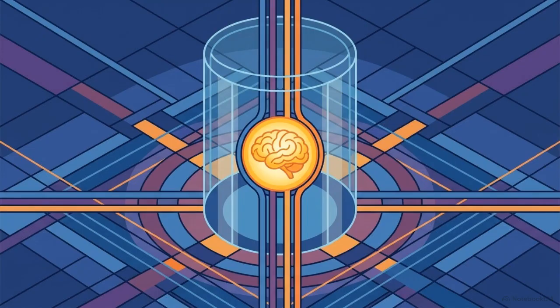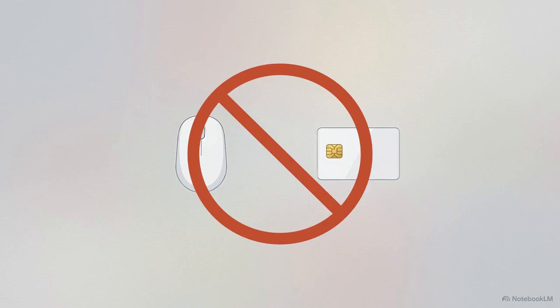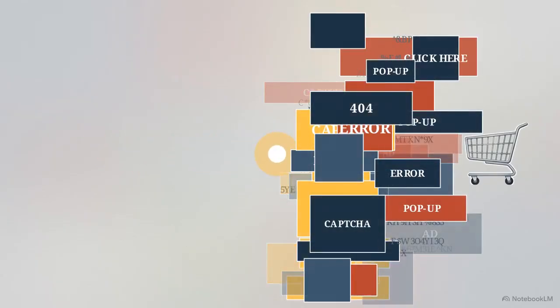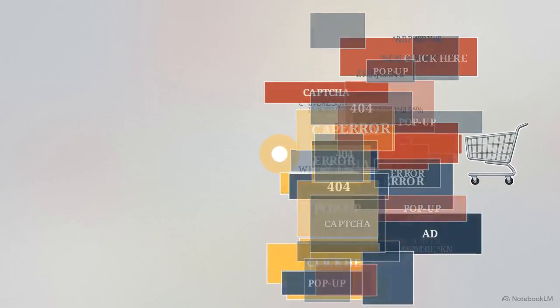But a large language model is essentially a brain in a jar. It has immense reasoning capabilities, it understands product specifications, and it can read reviews. But it has no hands. It cannot click a mouse, swipe a credit card, or manually navigate a checkout page. Our current internet architecture actually prevents it from doing so. The web was constructed for human eyeballs and human fingers, filled with pop-up banners, captchas, and constantly shifting layouts. An AI hits this chaotic visual interface and simply stops.